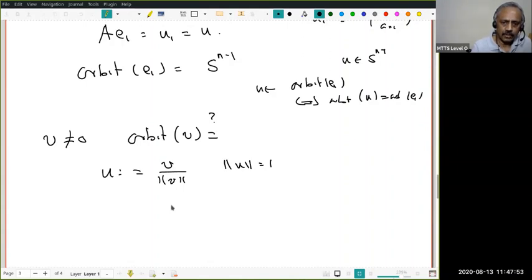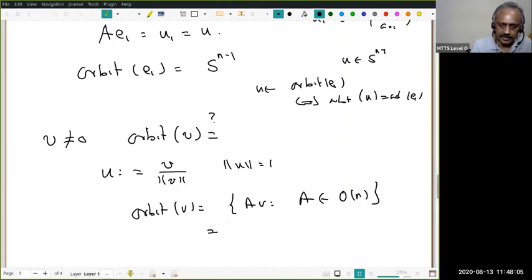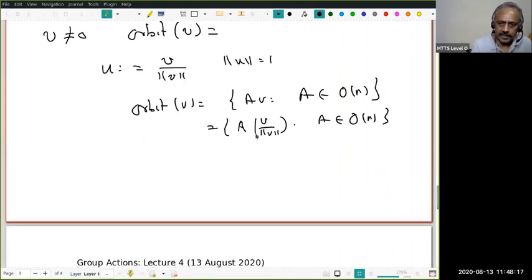Right. Now, what is the orbit of V? The orbit of V is the set of all AV, where A is an orthogonal matrix. But remember, this matrix multiplication is linear, therefore 1 by norm V comes out.